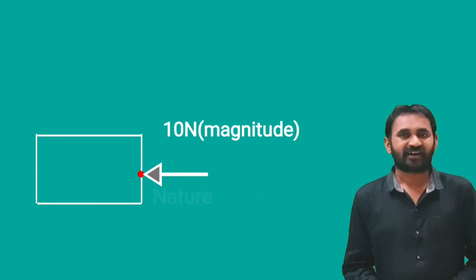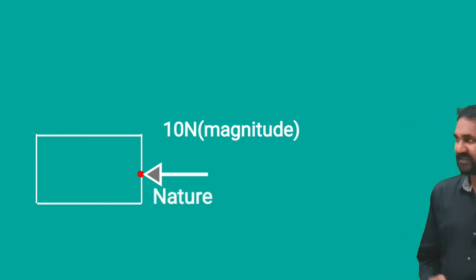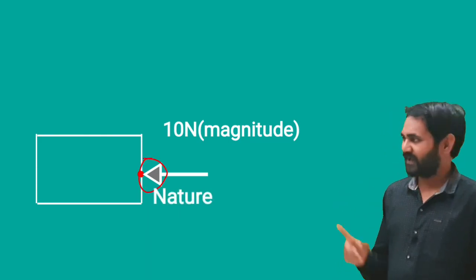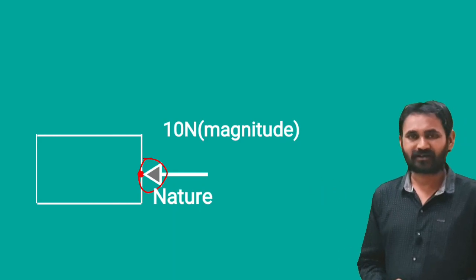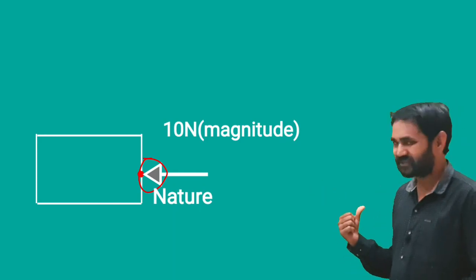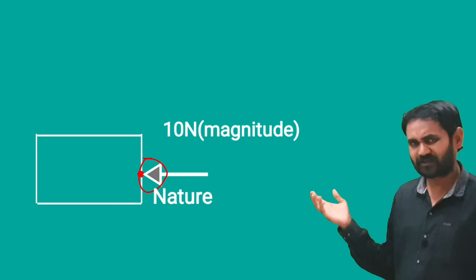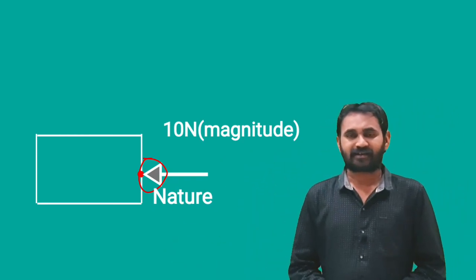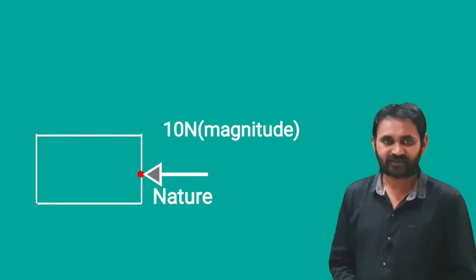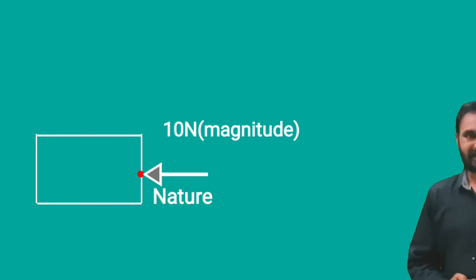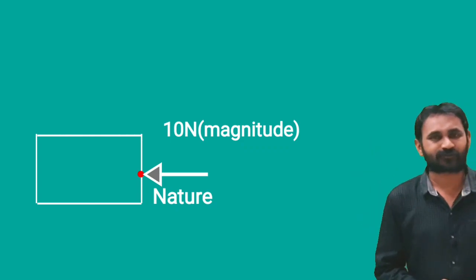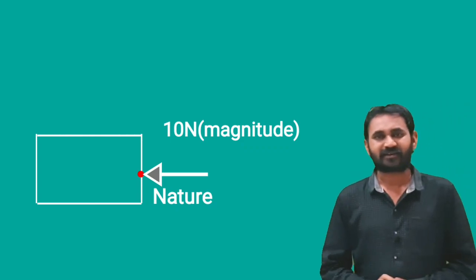And next is nature. Nature indicates, in this diagram you have an arrow mark, and the head of the arrow mark shows that the object is moving in this direction, and if the arrow mark is on that side, then the object is going to move in that direction. So with this figure we can clearly know what is magnitude, point of application, direction and nature. By this you can clearly come to know all the magnitude and directions and everything.